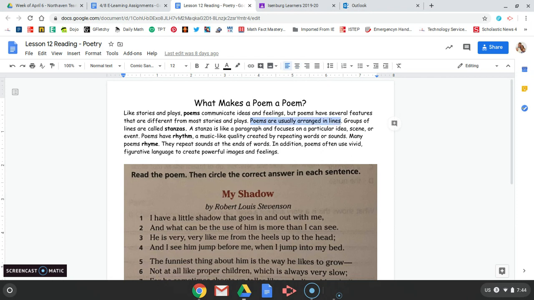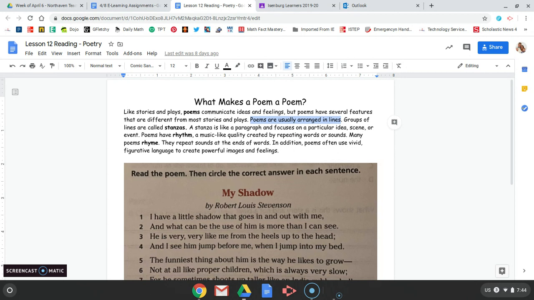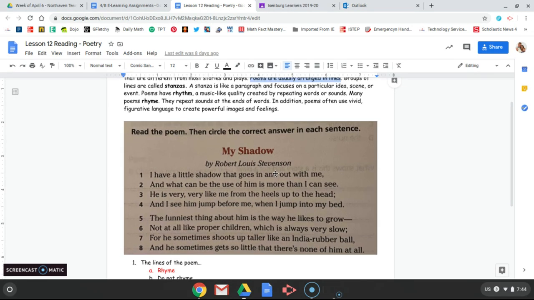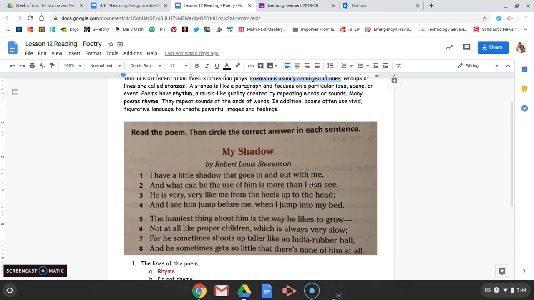So when we write a story in our notebook or on our Google Doc, our sentences follow one right after the other, and we always try to make sure that we have a complete thought in our sentences. But if you look at our example poem down here, if you read the first line, "I have a little shadow that goes in and out with me," look at the end. See how it ends with a comma and not a period? So that means that this first line is actually not a complete sentence. But even though it's not a complete sentence, they stop there and go ahead and switch to the next line.